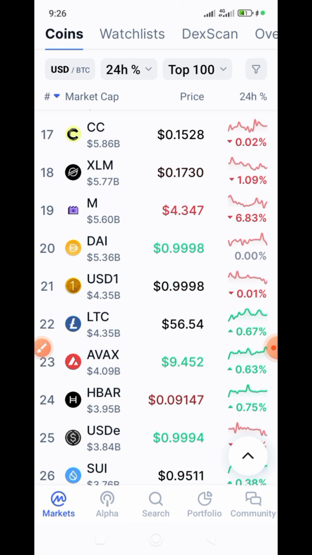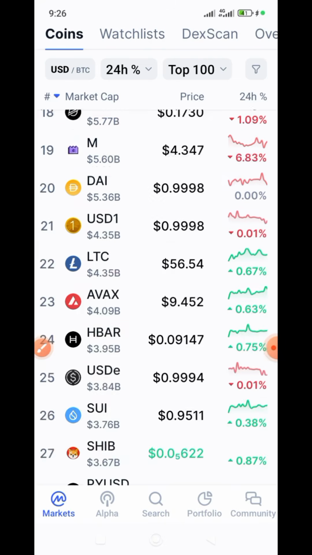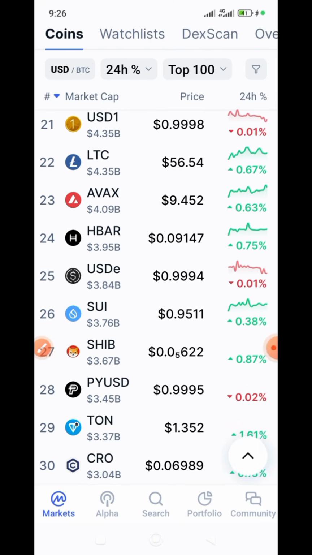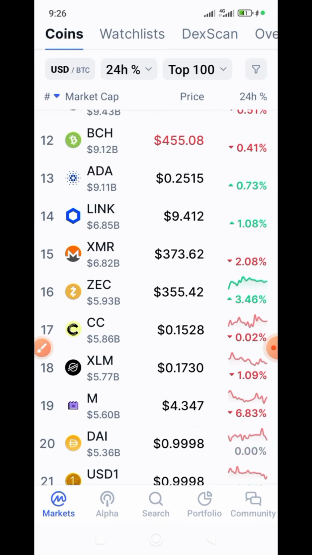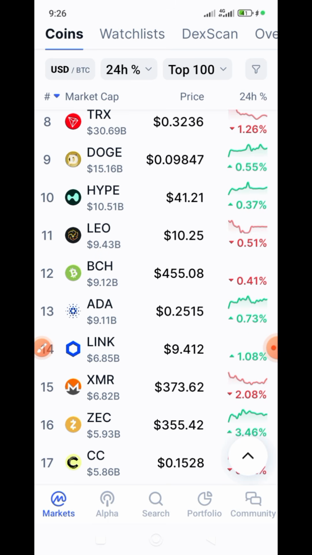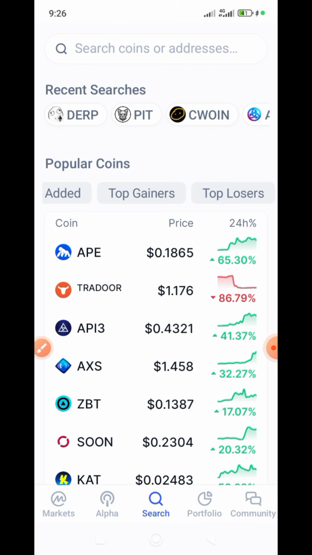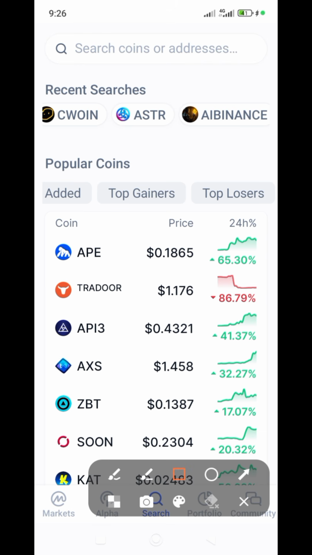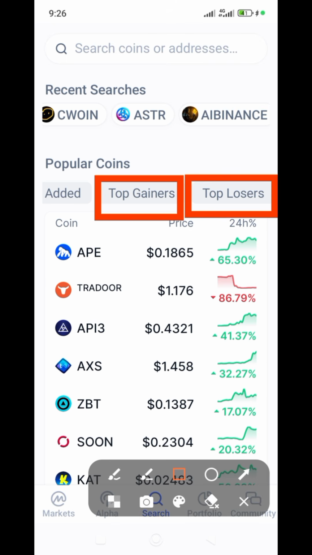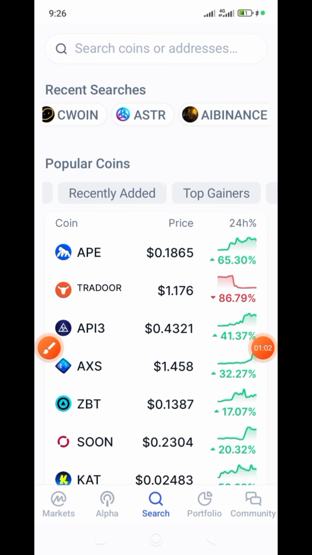Let's go. This is my CoinMarketCap. This is the interface of my CoinMarketCap. Are you hearing me? Good. Just go to your CoinMarketCap, open this way. Once you open this way, you click, you come to market. All right, okay. Let me use this and I'll show you. You come to this place. This top gainers, top losers, okay.